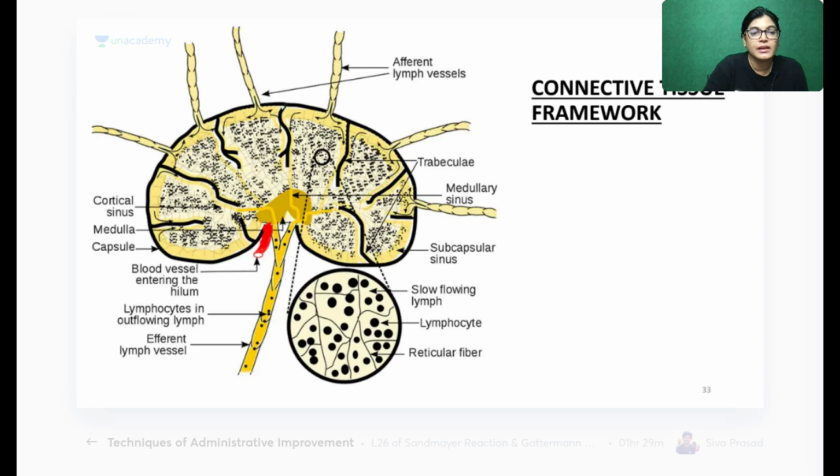Now, same thing. This is the fibrous capsule. This is the cortical area. You can see just adjacent to the fibrous capsule, this space. I'm just talking about this space. Can you see this space here? So let me use a highlighter. I will highlight with blue color. This outer space is the subcapsular sinus.